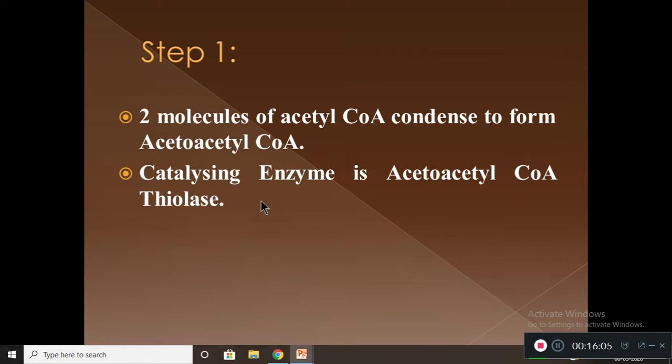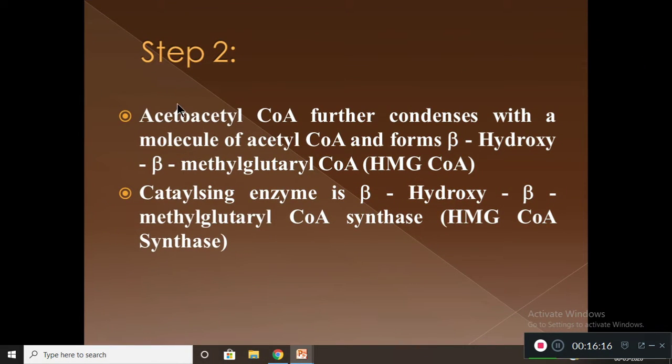In step 2, acetoacetyl CoA further condenses with a molecule of acetyl CoA and forms beta hydroxy beta methyl glutaryl CoA.